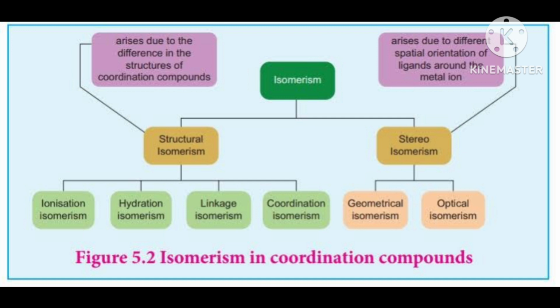This is ethane 1,2-diamine, cobalt third. And cobalt third means cobalt is in the third oxidation state.